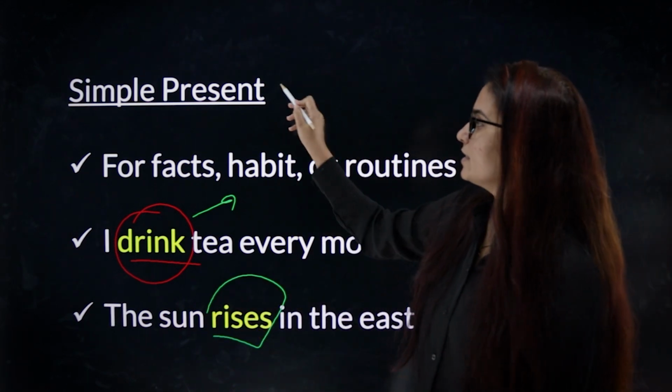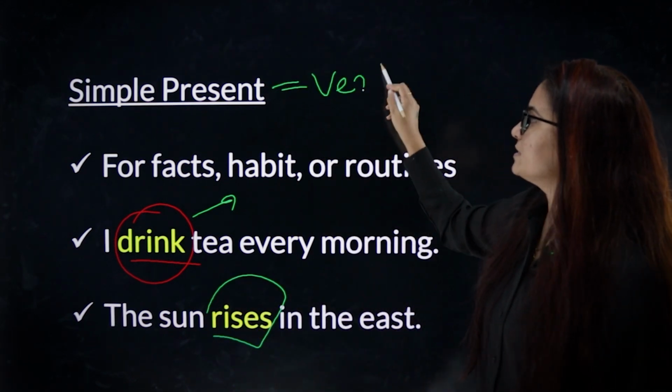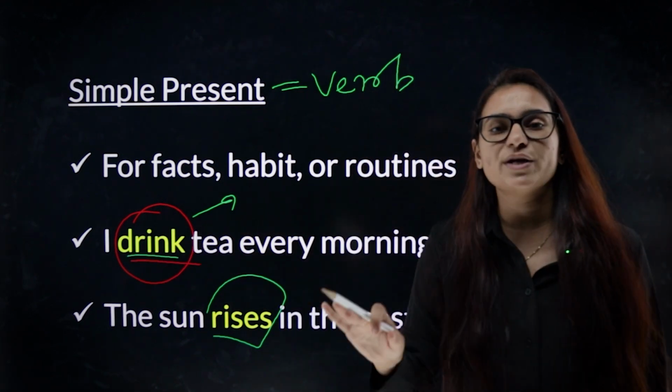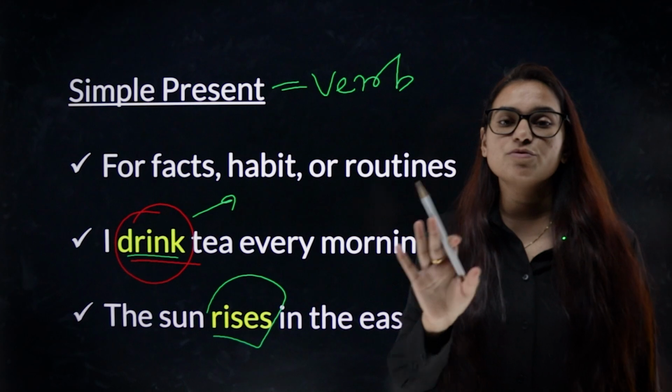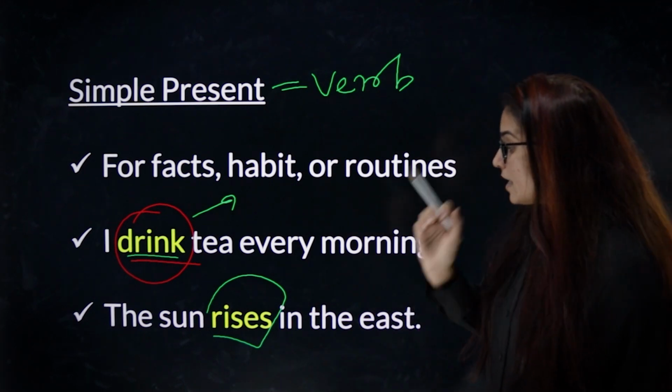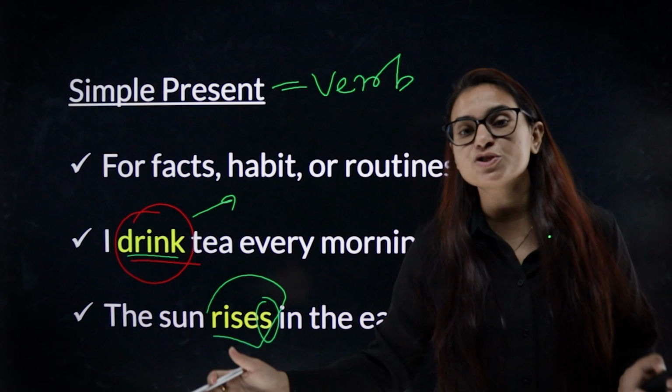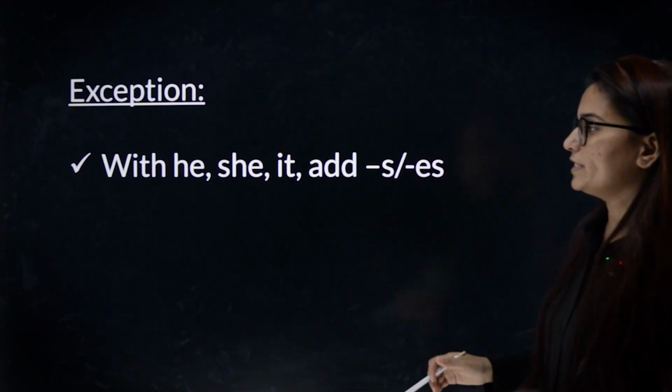Simple present tense, the verb remains same. If you notice here very carefully, drink is drink. Then we have rise, it remains rises. There are few changes that you can notice here, which we will talk about in the exception category. So let's talk about exception.